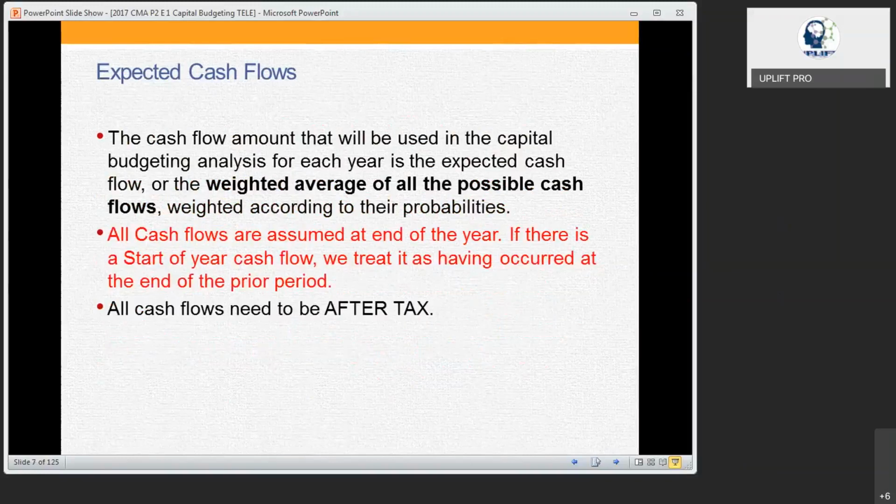When we talk about expected cash flows, how do we calculate them for the purpose of decision making? It is not the general cash flow we prepare in a cash flow statement. There is a small correction, a consideration of the relevant information.